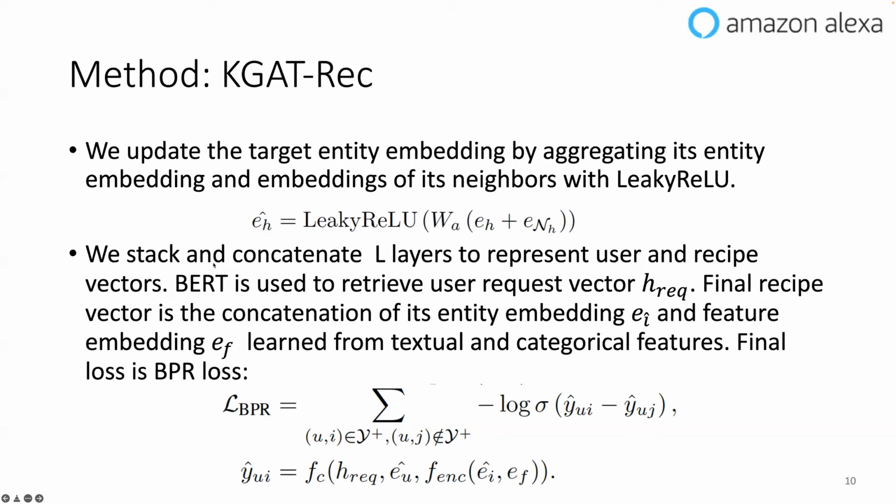Besides these two vectors, we also use a BERT to retrieve the user request vector. And the final recipe vector is also the concatenation of its entity embedding and the feature embedding learned from the textual and the categorical features. Remember that for each recipe, we also have categorical or textual features associated. And the final loss is a typical BPR loss.